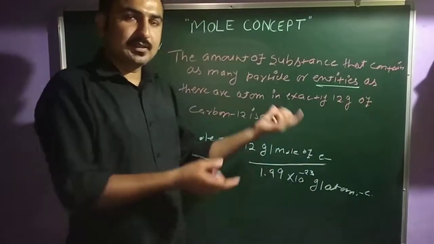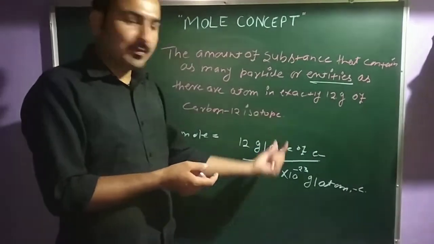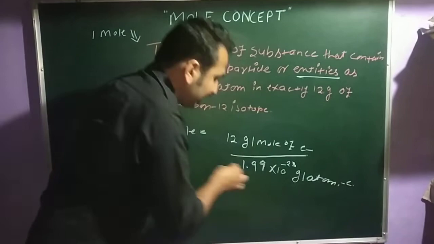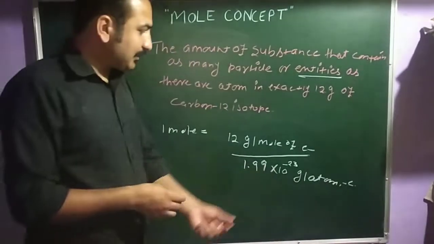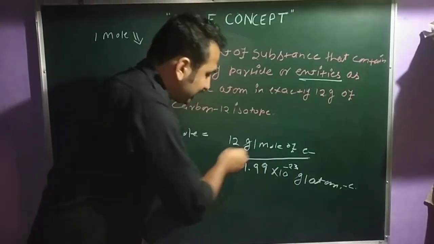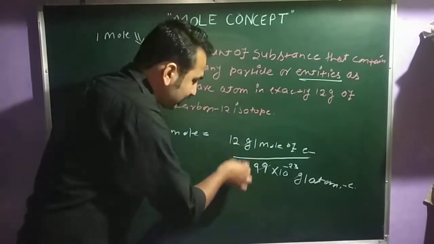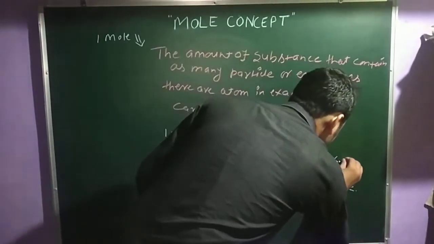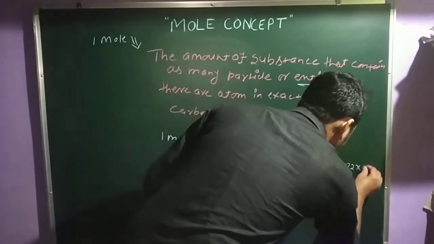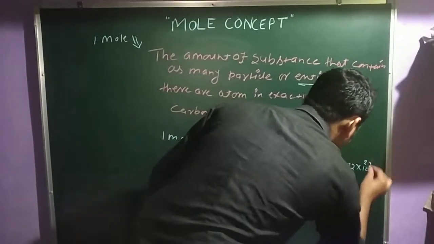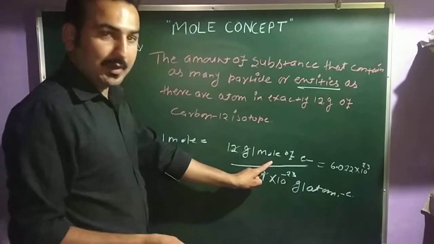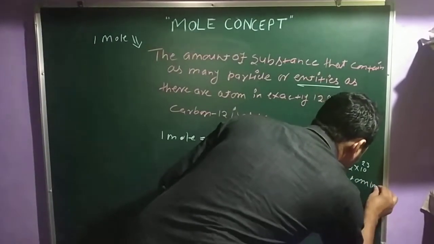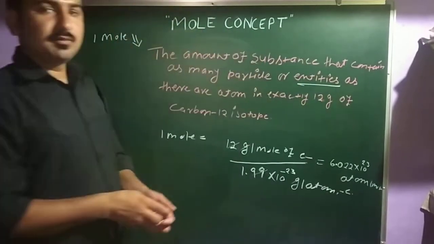The same thing: the 12 gram carbon upon the mass of a C12 atom. Clear? So after calculating, gram is cancelled by gram, and this comes approximately 6.022 into 10 to power 23 atoms per mole.